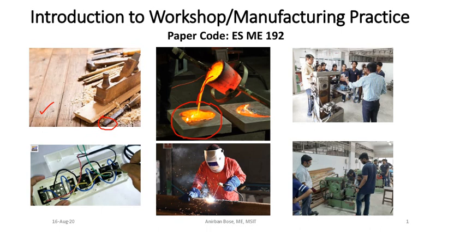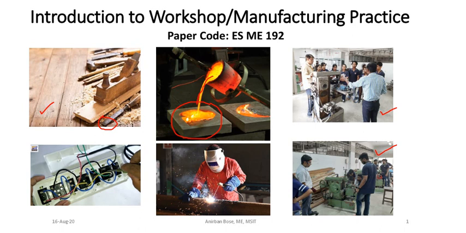Here you can see these two pictures. These are pictures in our college workshop, machine shop. Here you can see teachers are describing how a milling machine works. Here you can see under the supervision of one of the teachers, students are working on a shaper. So here you can see in a machine there are relative motions of the different components, so always you have to be very careful.